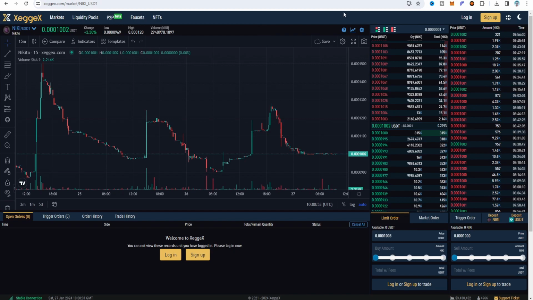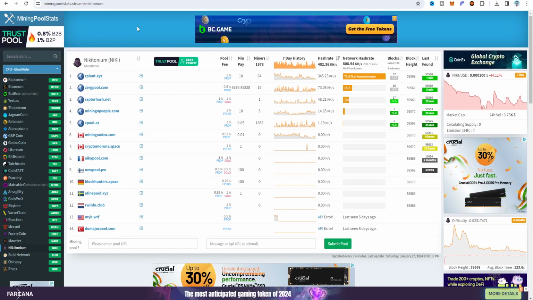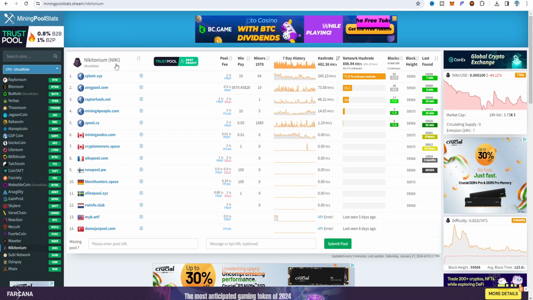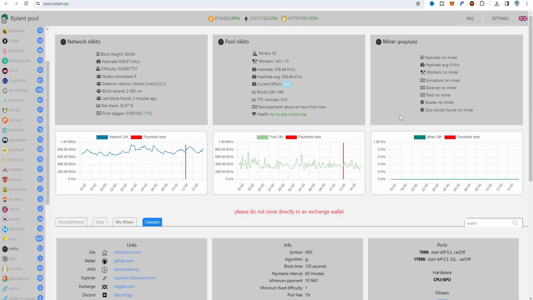And now for the MiningPoolStats, here we can see that I selected the Nikitonium, which is also run as CPU mining, but you can choose GPU mining. Here we can see that for the Nikitonium there are 14 different server pool addresses available, and I am going to choose the Opulence server pool, which is going to be the best. For a smooth mining experience I prefer this Opulence server pool. If I click on the Opulence server pool, here we can see the Nikitonium block height, hash rate, difficulty, nodes, all the daemon versions and block reward provided there. This is the pool, and the solo pool or the solo miner is also provided there.